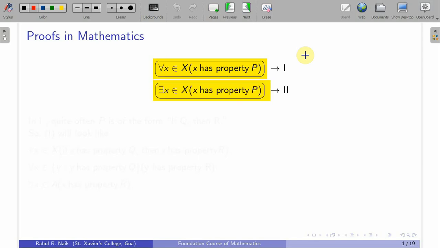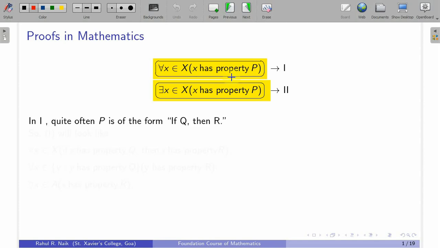Usually in mathematics there are two kinds of statements we come across. First one is of this form: for all x in X, x has a property P, and second one, there exists x in X such that x has a property P. So, while proving a statement we need to deal with these two kinds of statements. Now, we will first discuss what kind of possibilities this property P can have.